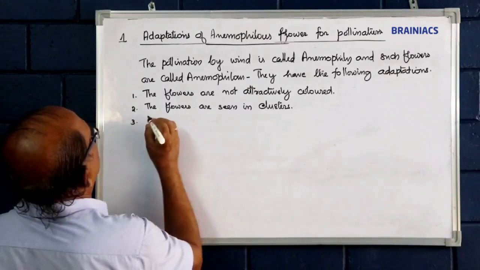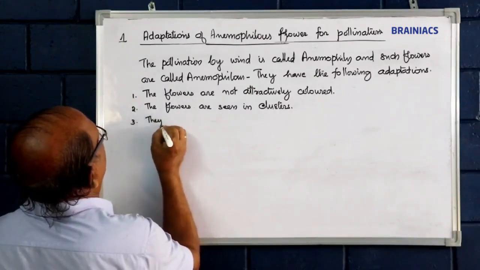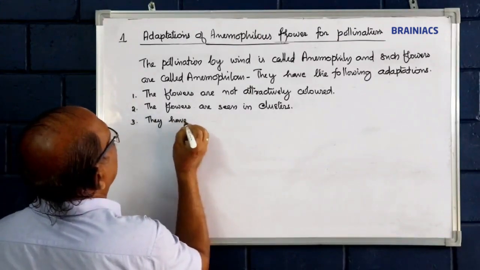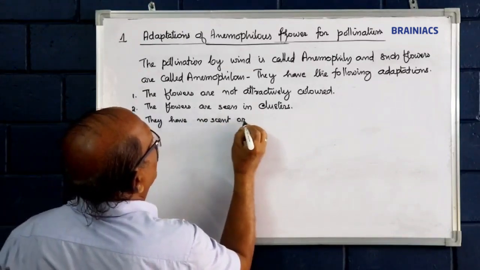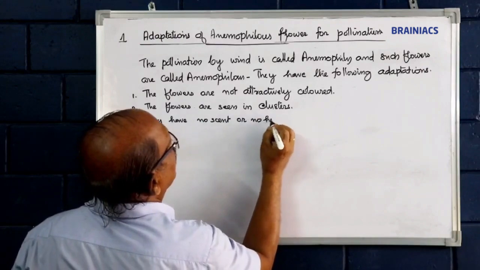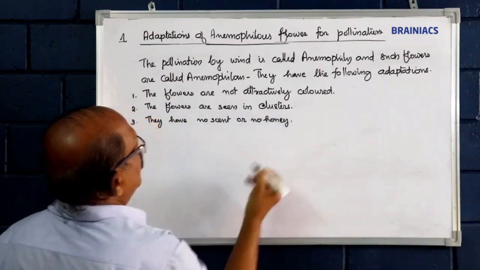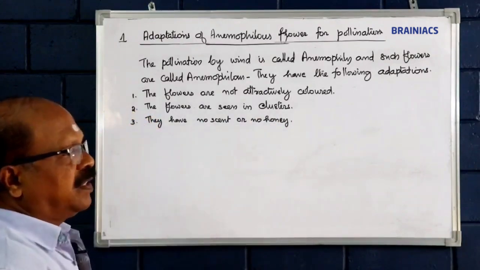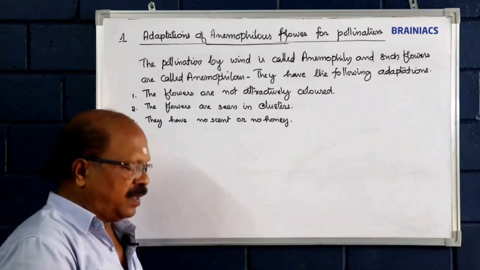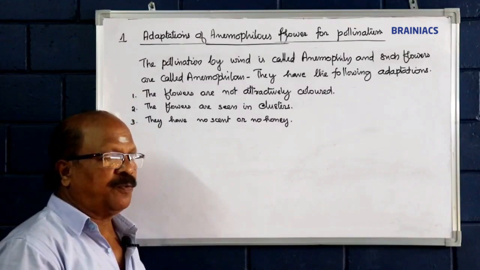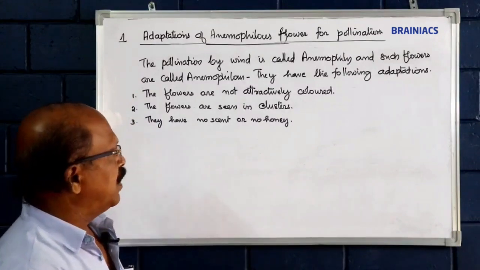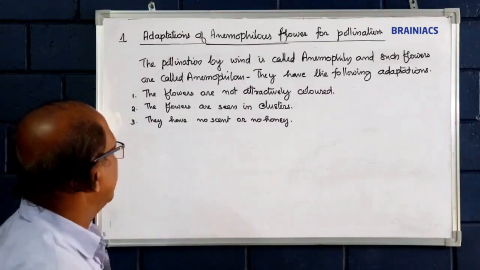Then they have no scent or no honey. There is no need of these two because wind is the mediator, or wind is the agent for pollination. There is no need of the presence of scent or honey in the flower.